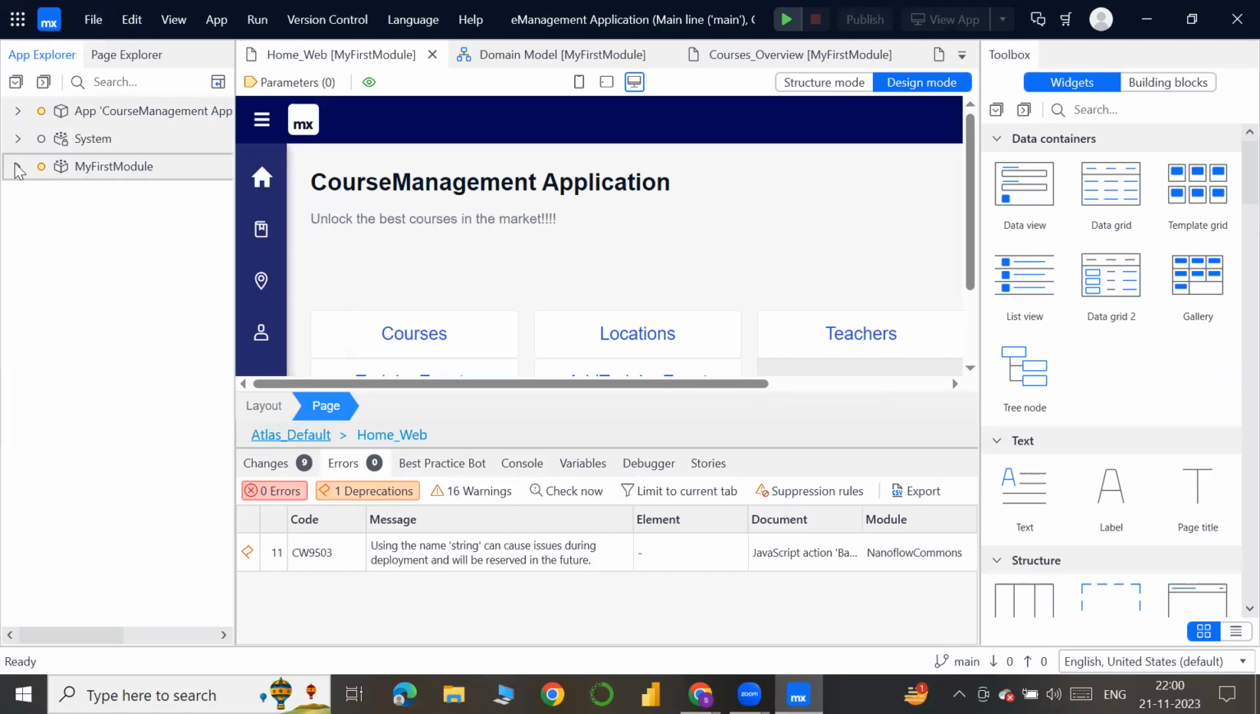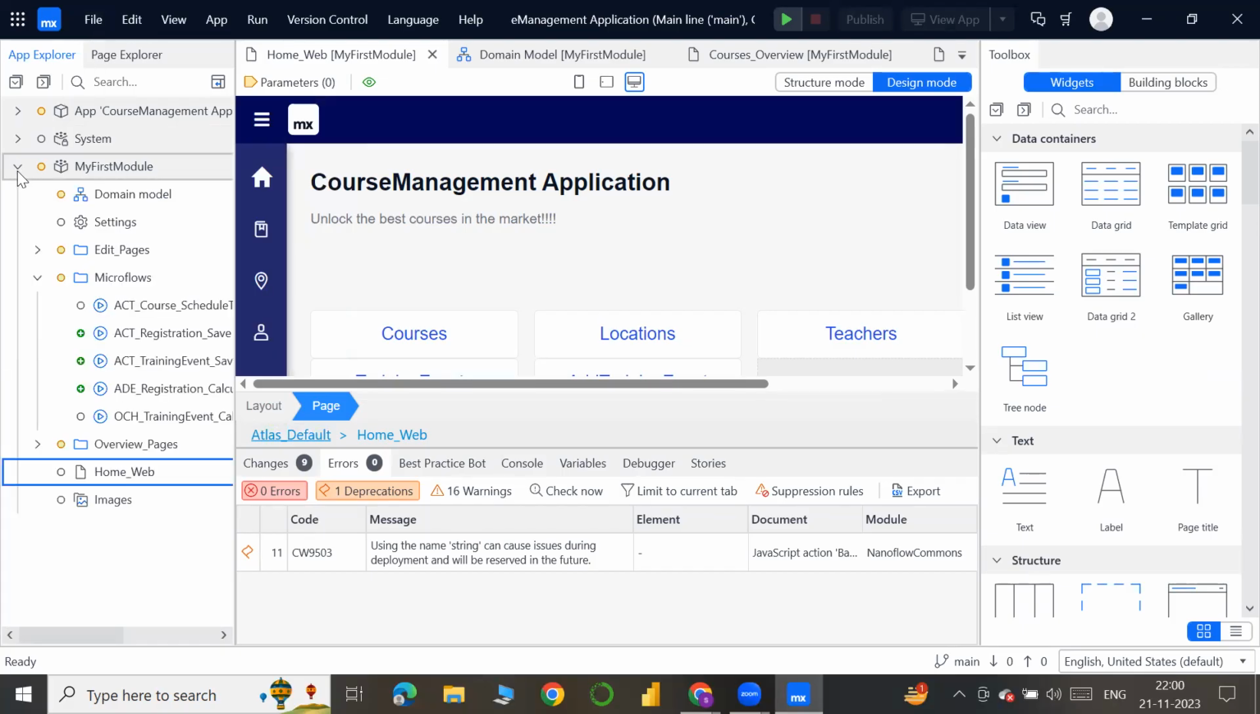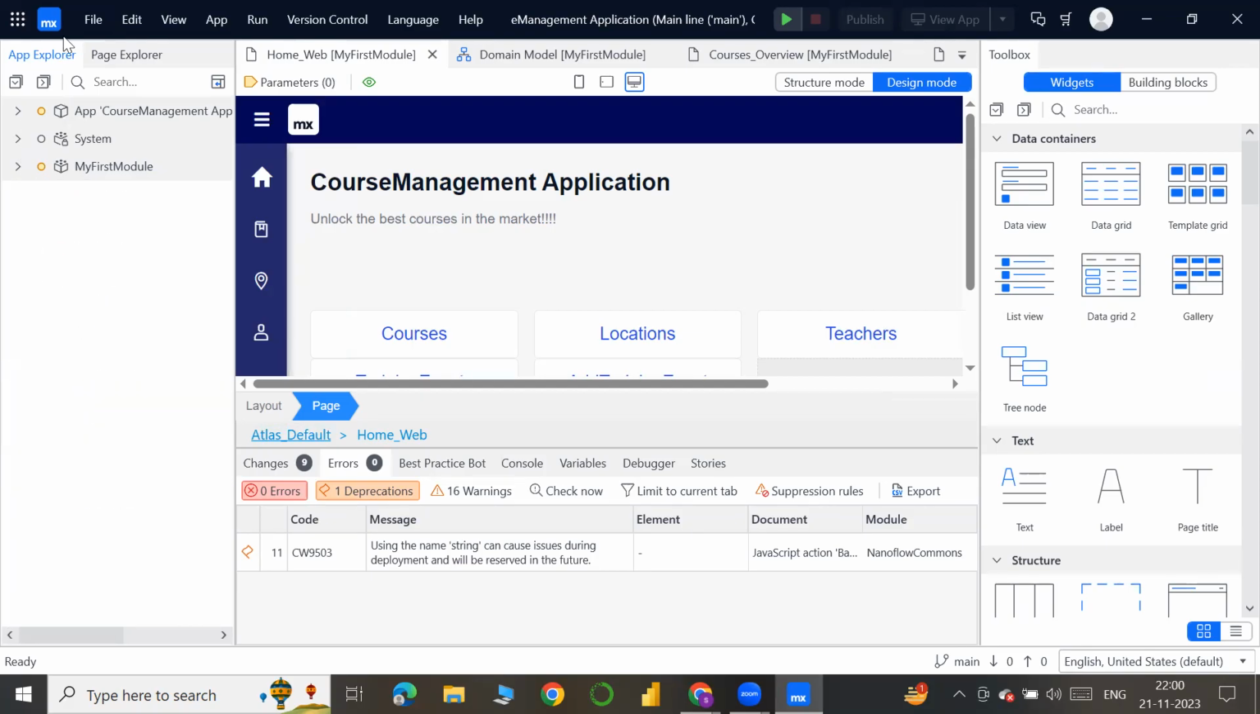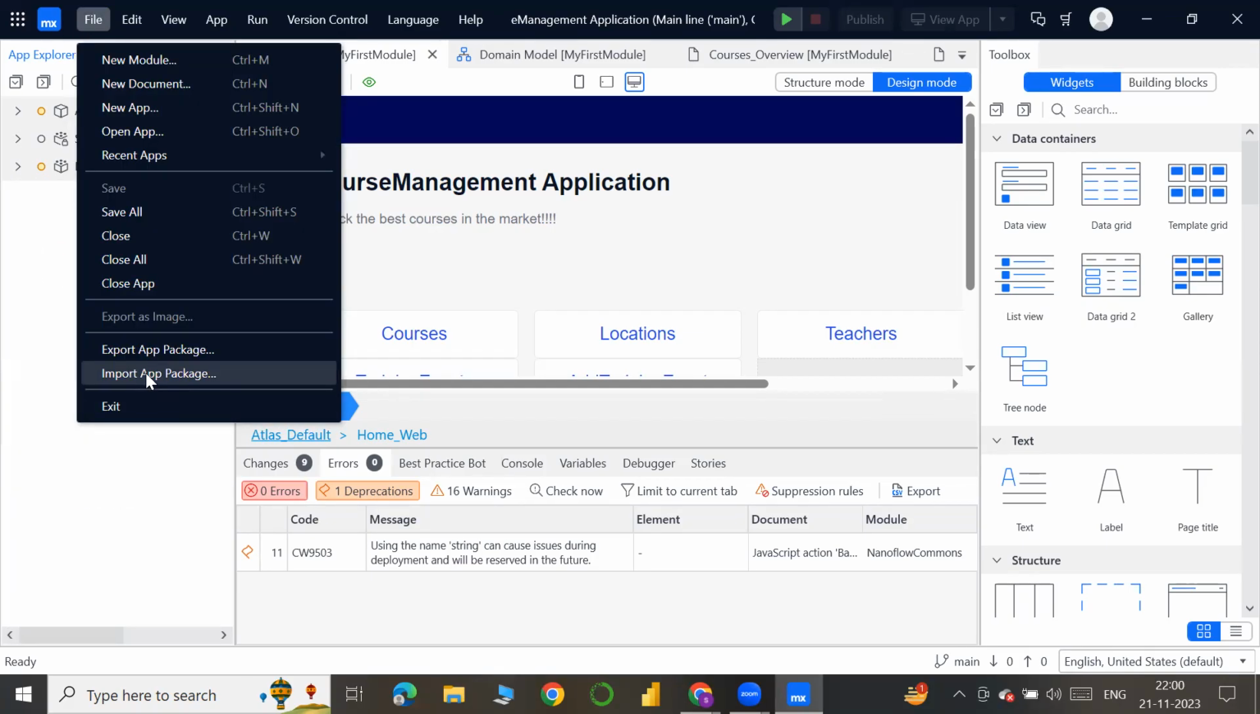So from the marketplace, we have a lot of packages as per our requirement. We'll download them and import them using the Import app package option. And we can use that app package like we use Mendix widgets and everything. You can just drag and drop them. That's it. No need to write any code.